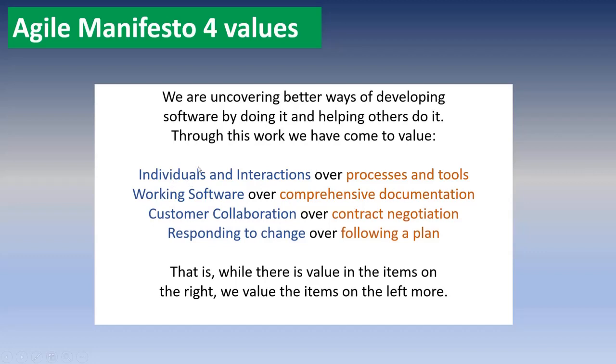The interactions between these developers, clients, stakeholders, customers, and the entire team are the main important thing. Obviously we will follow the processes, and obviously we are going to use tools to implement those processes, but instead of giving main preference to that, we give high priority to the individuals and the interactions between the individuals of the project team.